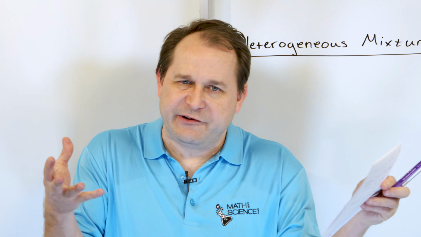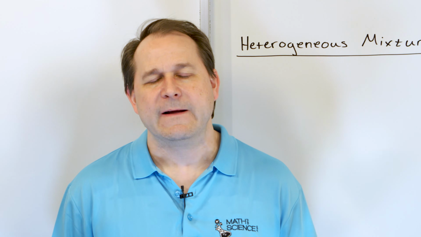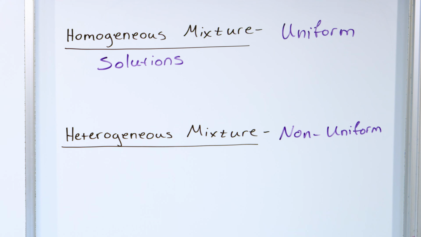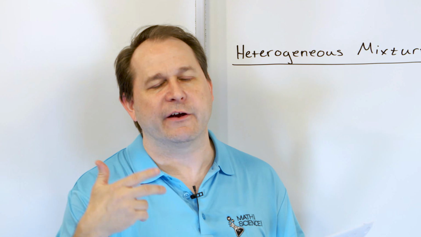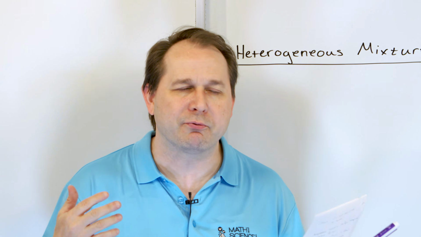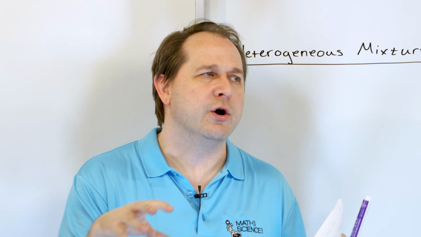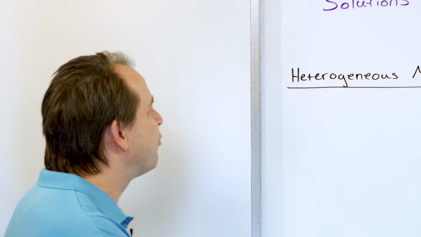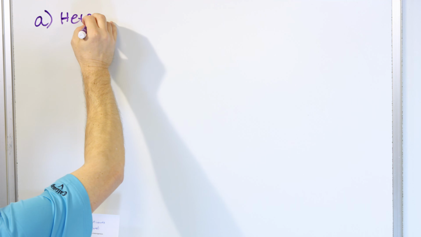Problem number 1 is rice pudding. So that's a dish, it's got rice, it's got milk in there, it's got other things. Is that a heterogeneous mixture, a homogeneous mixture, or is it a pure substance? Well, it can't be a pure substance, so is it heterogeneous or homogeneous? Now, you may say, well, it depends on how well you mix it and all that, but I guess what I'm trying to say is don't try to overthink the problem. Rice pudding is not mixed in an industrial mixer to make sure that it's absolutely uniform. So it's probably going to be heterogeneous because you're probably going to have clumps of rice over here, clumps of milk and other things that make it non-uniform. So for the rice pudding, we're going to say heterogeneous.